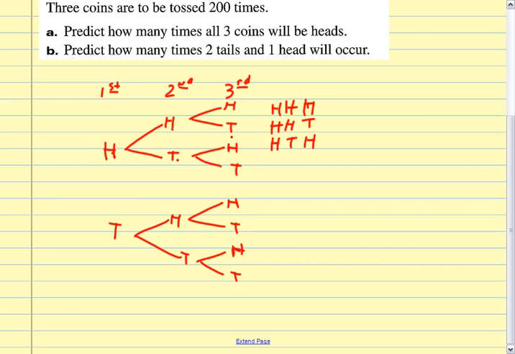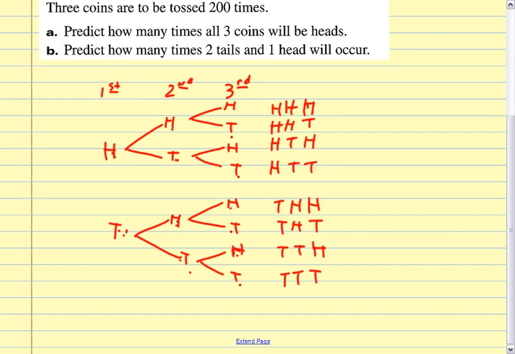And then the fourth one, heads, tails, tails. On the fifth one, it's tails, heads, heads. On the sixth one, it's tails, heads, tails. On the seventh one, it's tails, tails, heads. And then on the last one, it's tails, tails, tails.